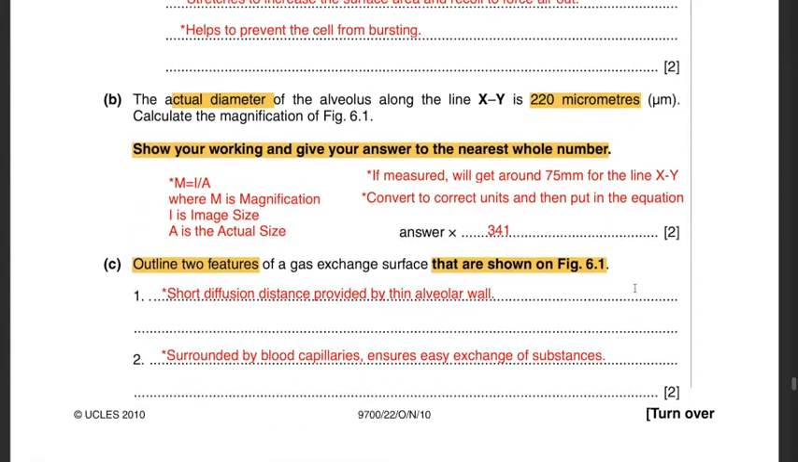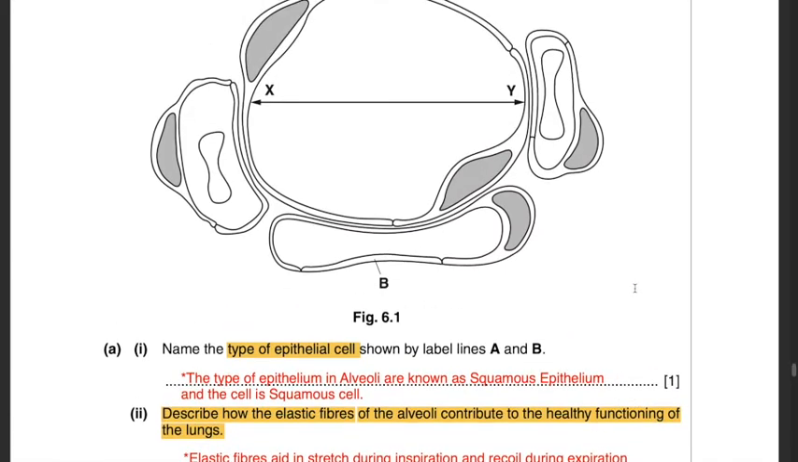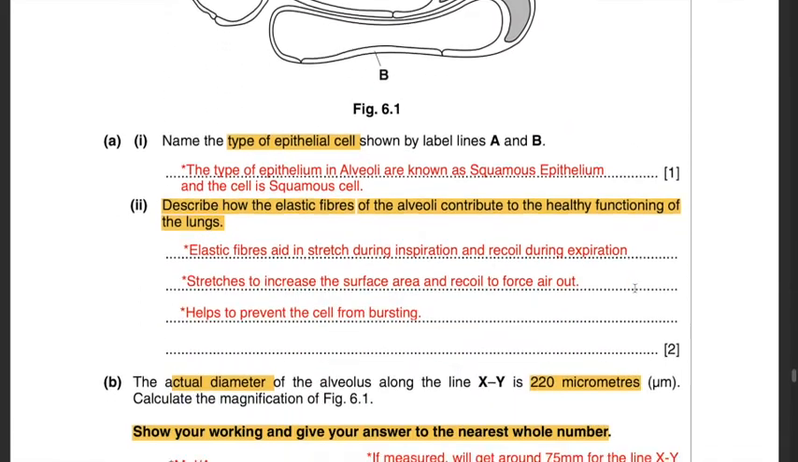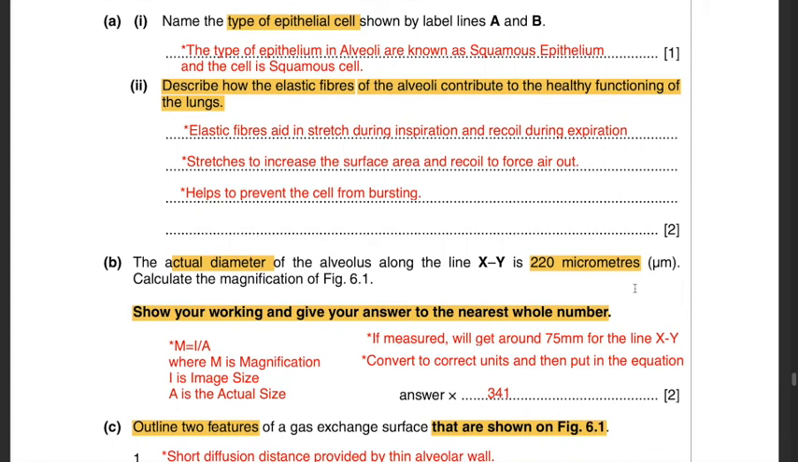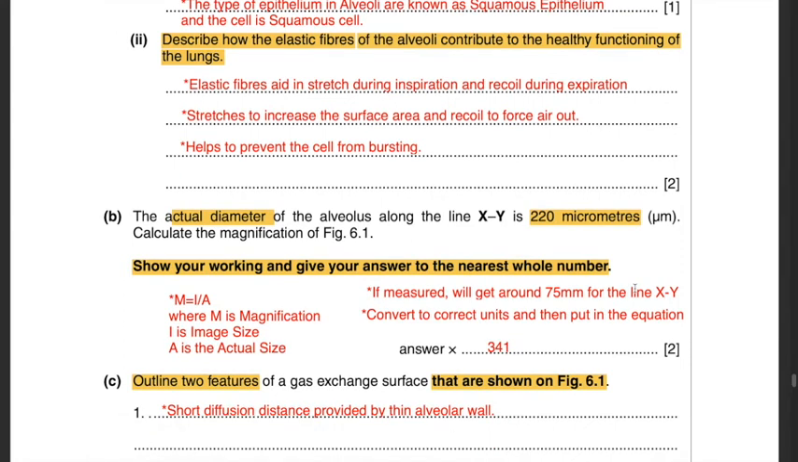If you measure the given line from X to Y, that measurement would be 75 millimeters. Convert it to the same unit as the given question, that is micrometers, and substitute it into the equation: magnification is equal to image size upon actual size. The actual size is 220 micrometers and the image size is 75,000 micrometers. You would get the magnification as 341 because you have to round it to the nearest whole number.